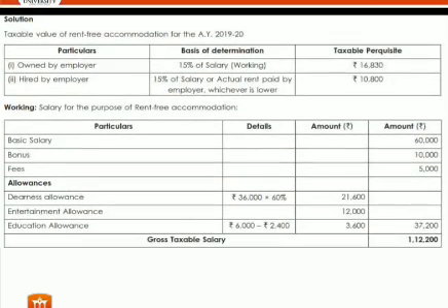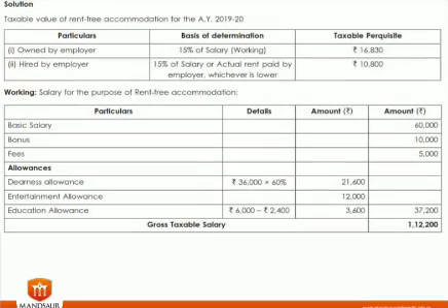So 15% of salary, that means 1,12,200 into 15 upon 100, that is 16,830, or hired by the employee, that is actual rent 900 into 12, or 15% of salary. So the minimum is the value of the taxable perquisite, that is 10,800. And how it comes? 900 into 12 months.